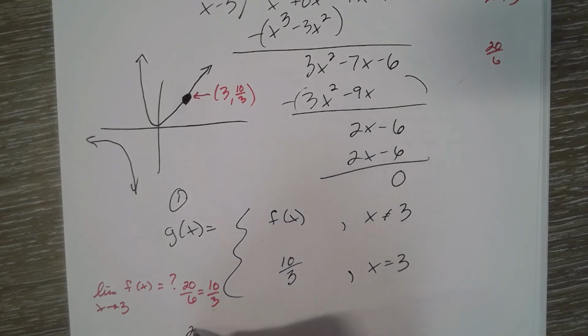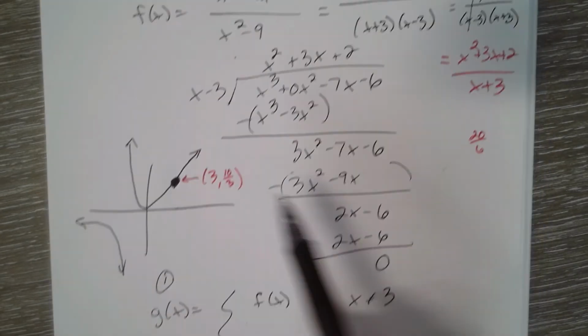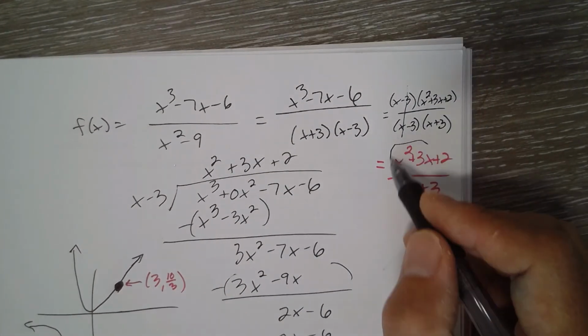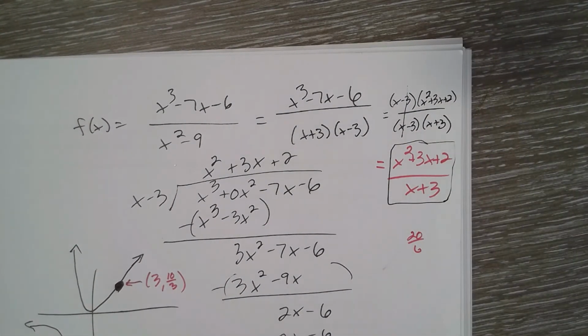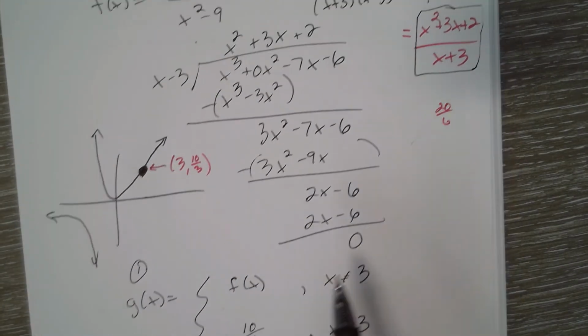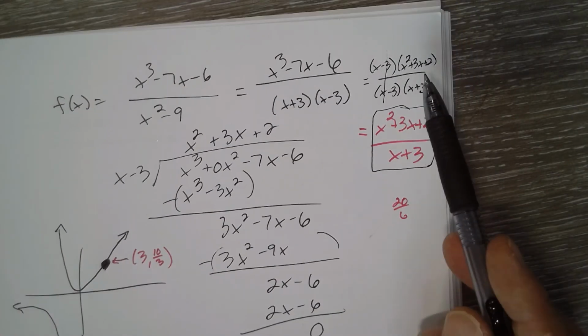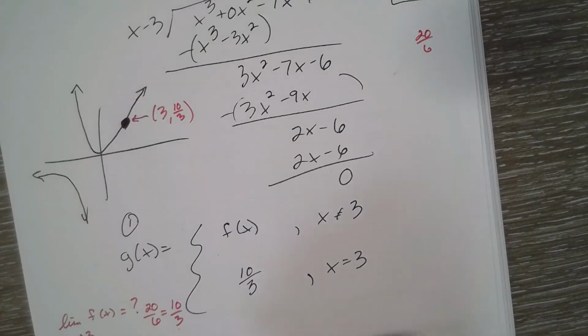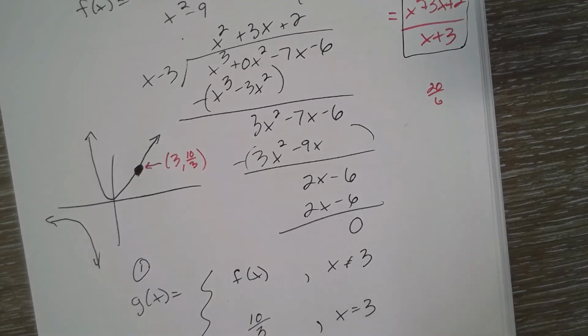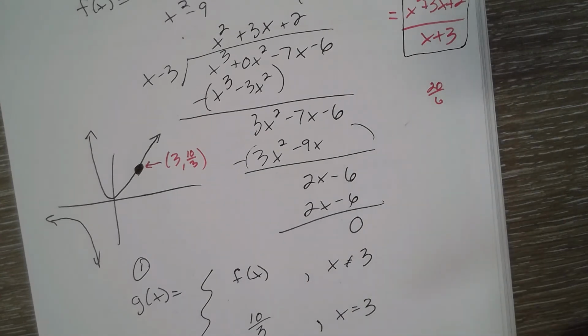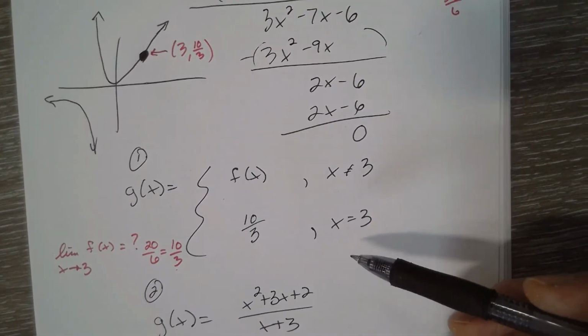A second way: g of x could be f of x with the hole plugged. If I go back to this special red one, this is literally the same thing as this g of x, because this function doesn't have a hole in the graph at (3, 10/3). We eliminated that hole by crossing off the common factor. So another answer for g of x would be whatever function you ended up getting when you eliminated the factor of x minus 3 on top and bottom. So these two are literally the same thing. Either one is acceptable. Sorry, it wasn't on the screen.